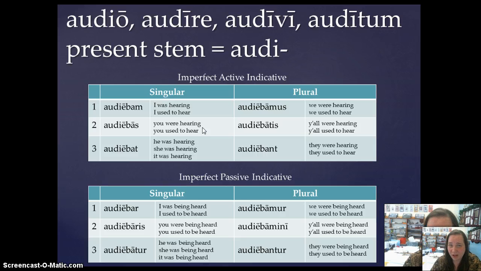Again, you should be pushing pause and writing these charts out in their entirety. Audiebar, audiebaris, audiebatur, audiebamur, audiebamini, audiebantur. Okay? All right, well, take good notes on this.